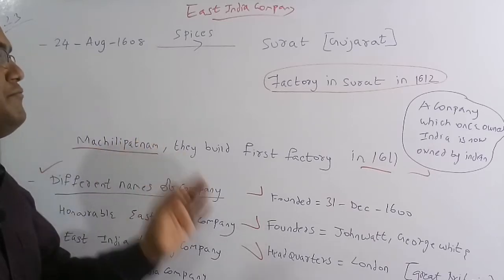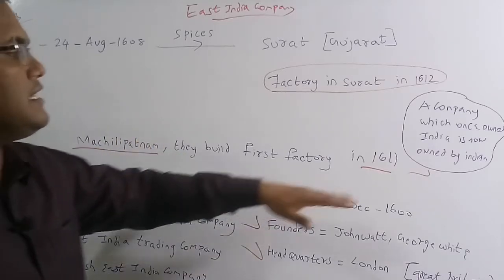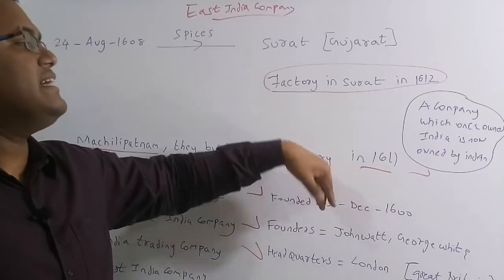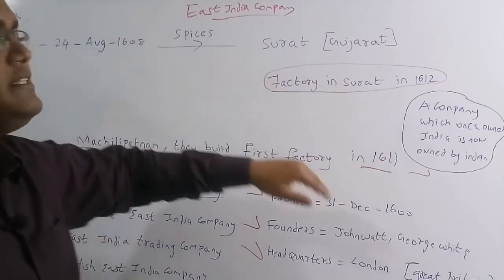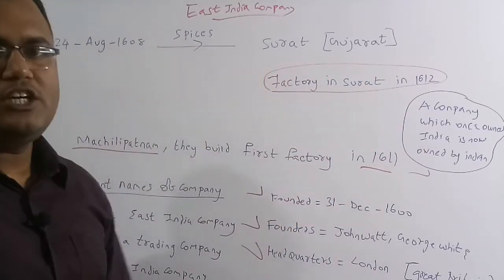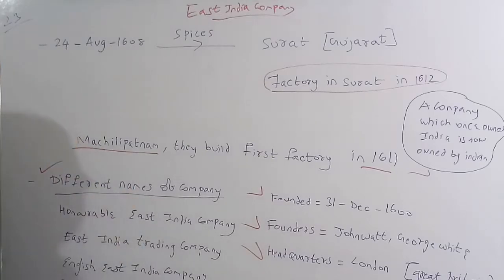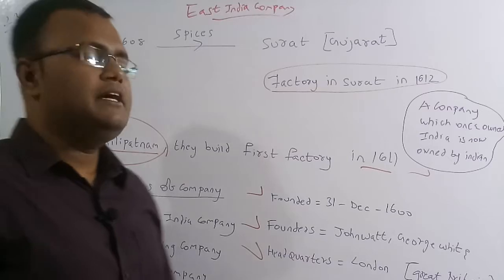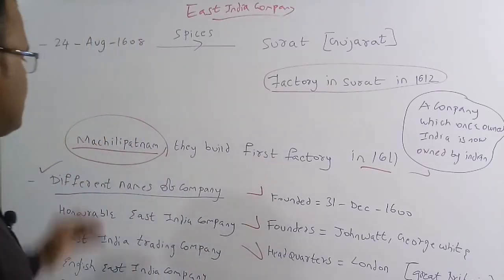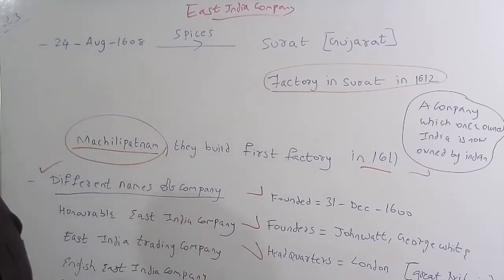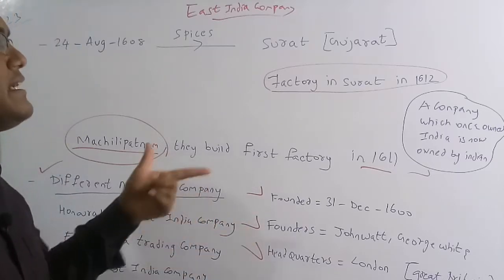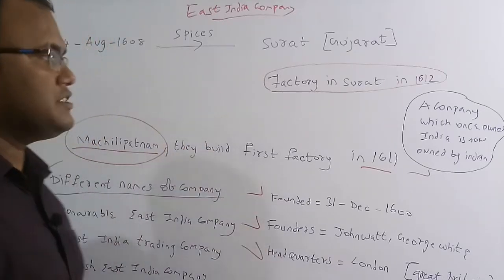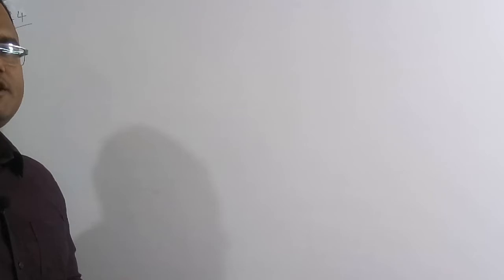In this place, they built their first factory in the year 1611, and later in 1612, they built their second factory in Surat. It is a very famous thing. Therefore, our question asked at which place in South India they first built their factory. In Machilipatnam they built their first factory in 1611, and later in Surat in 1612. Now we are going to discuss the 24th question.